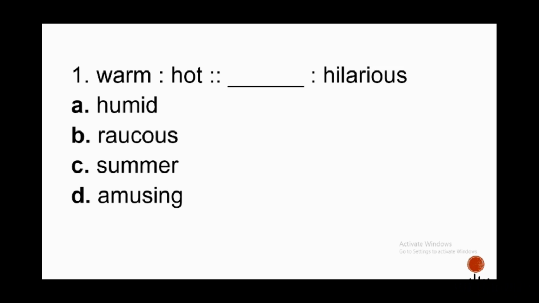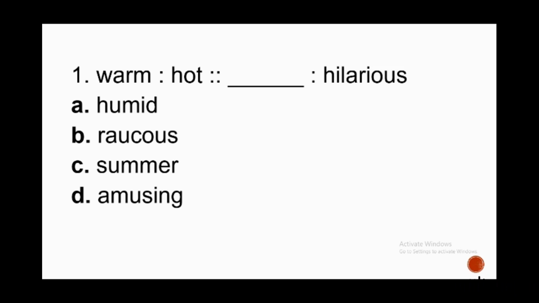From the choices, which word is less intense than hilarious? Some test takers will impulsively pick letter A, humid. Why? Because humid is related to the first word pair, warm and hot. But it is not part of the analogy of degree.